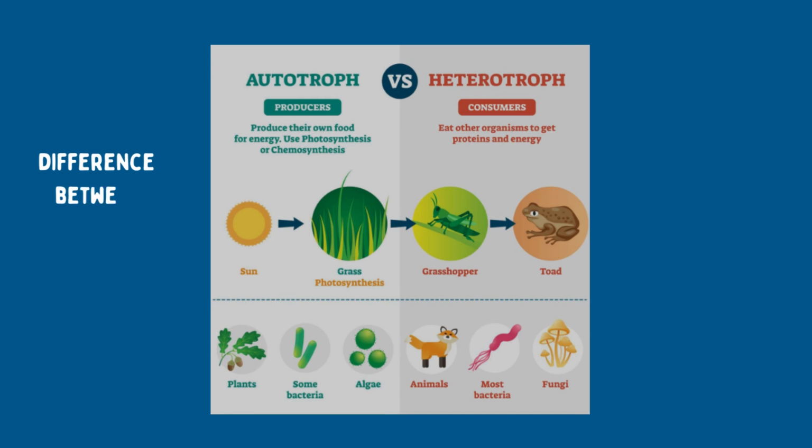Difference between autotroph and heterotroph. Autotrophs are producers. They produce their own food for energy, using photosynthesis or chemosynthesis. Heterotrophs, or consumers, eat other organisms to get proteins and energy.